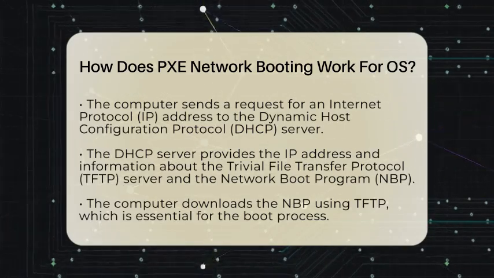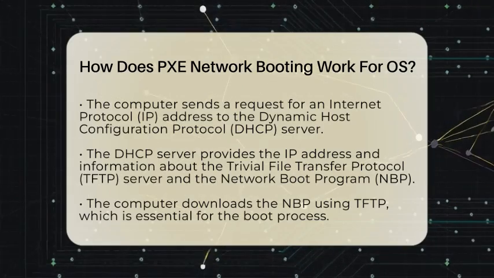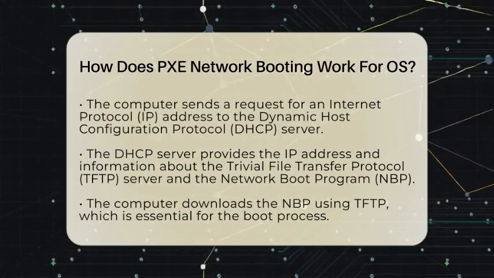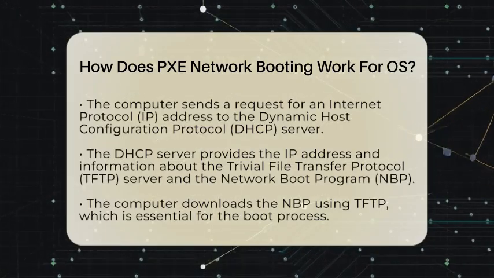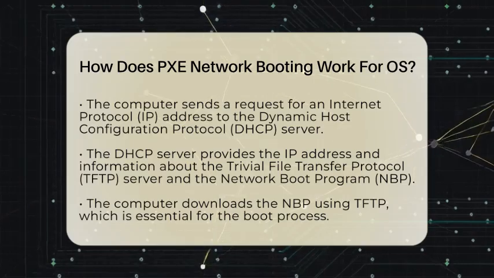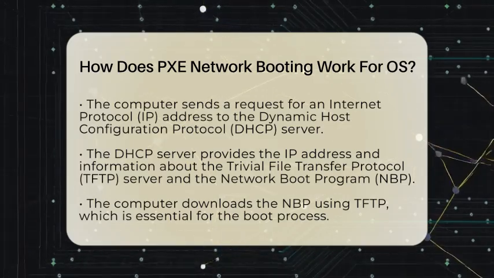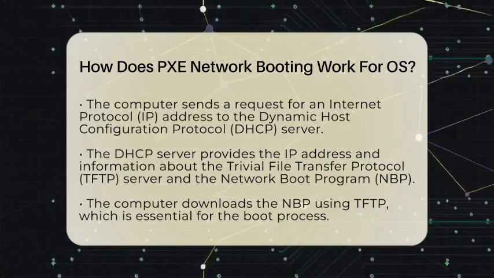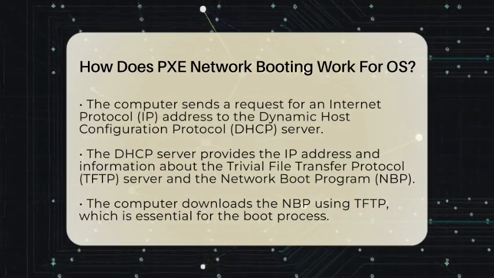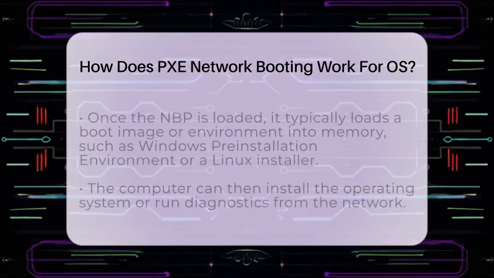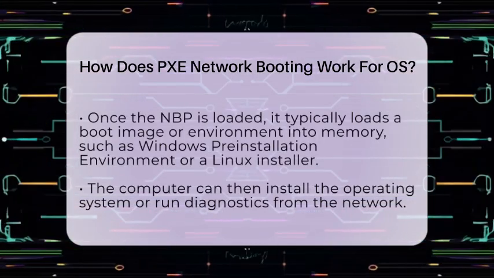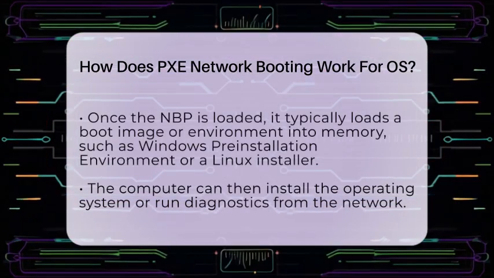The computer then uses the Trivial File Transfer Protocol to download this network boot program. This program is small but essential for continuing the boot process. Once the network boot program is loaded, it usually loads a boot image or environment into the computer's memory. This could be something like Windows Preinstallation Environment or a Linux installer. After this, the computer can either install the operating system from the network or run diagnostics.